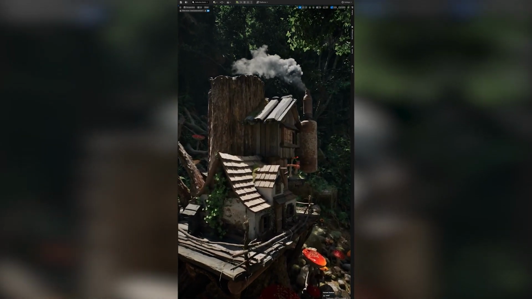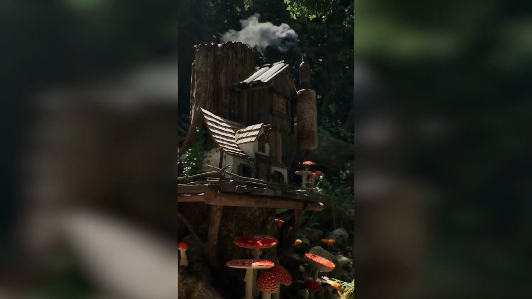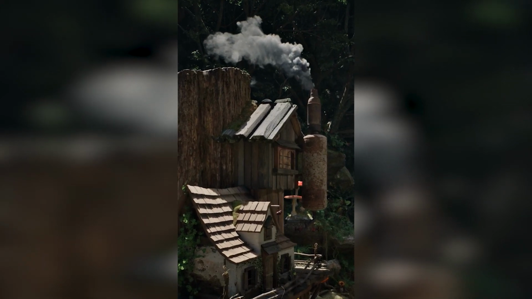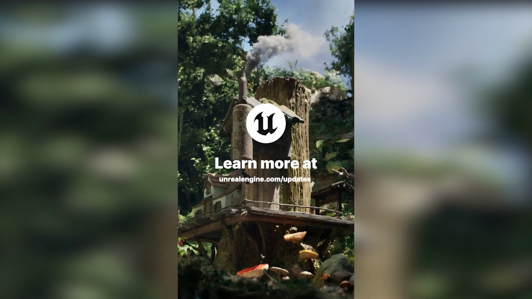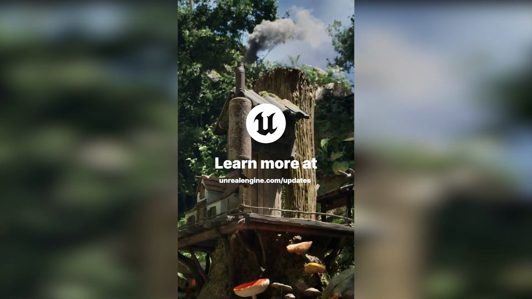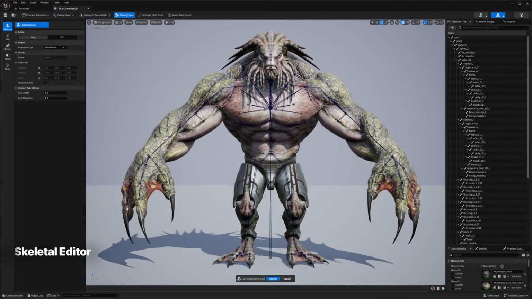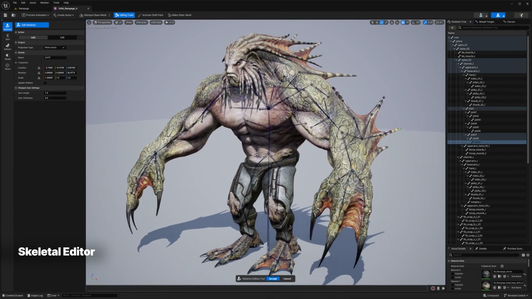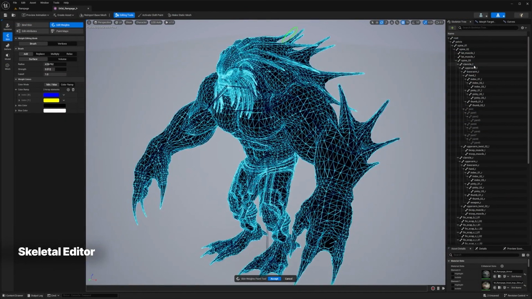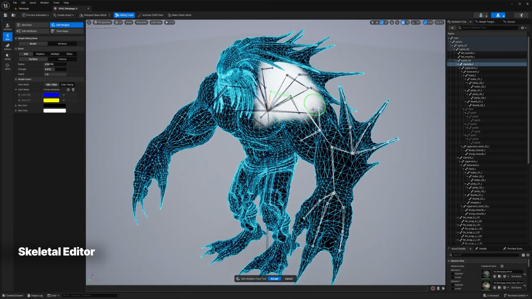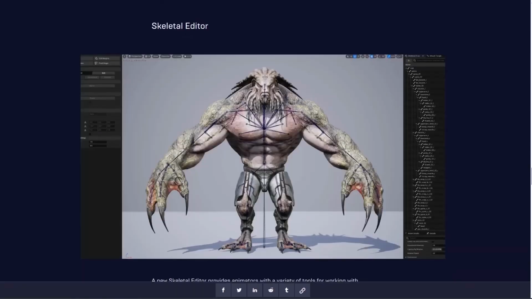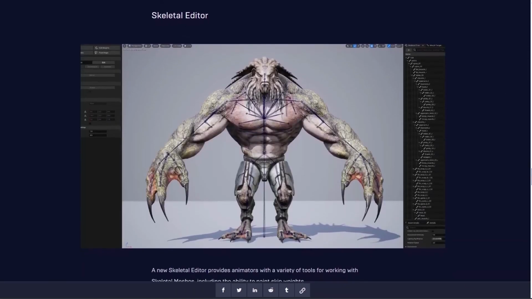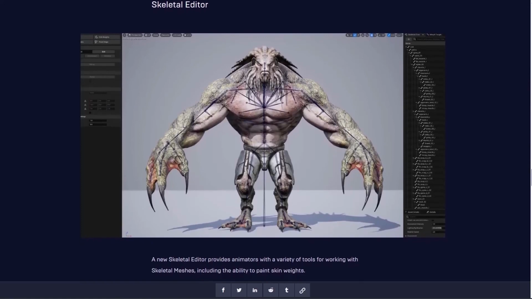From iteration to developer iteration, virtual production for those who are working with Nanite. Let's dive into some of the key enhancements and features in Unreal Engine 5.3. Skeletal and rigging editor. This new standout feature is now possible in Unreal through modeling, bones, rigging, and animating, using Sequencer to create an entire character pipeline. This feature streamlines the character creation process, providing animators and riggers with a comprehensive toolset.